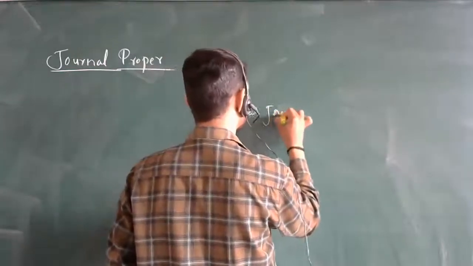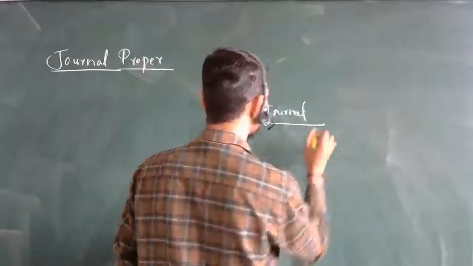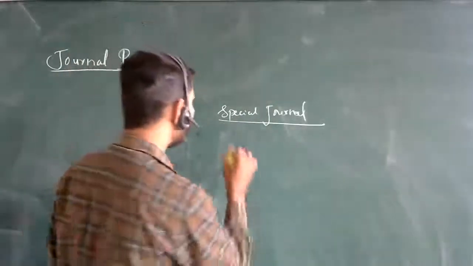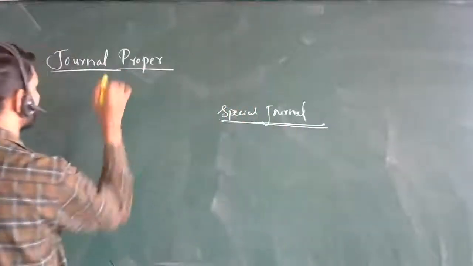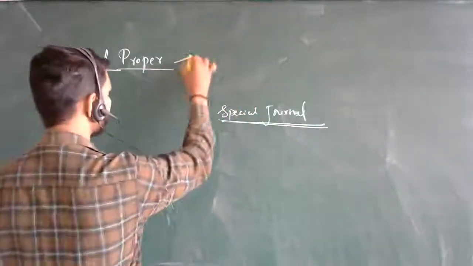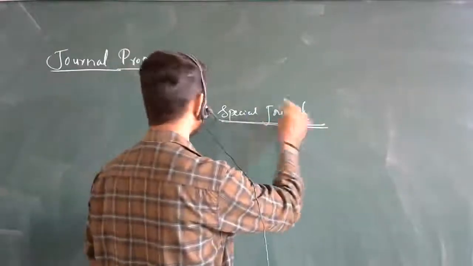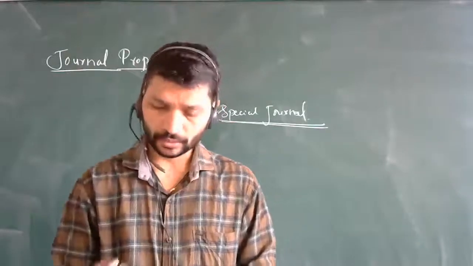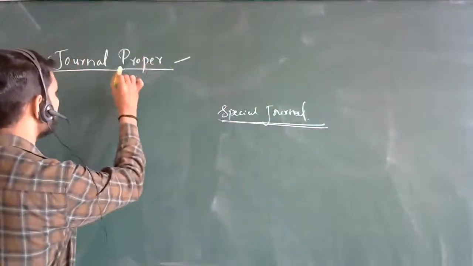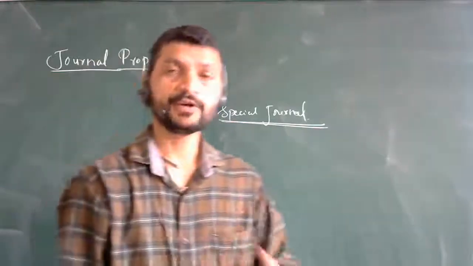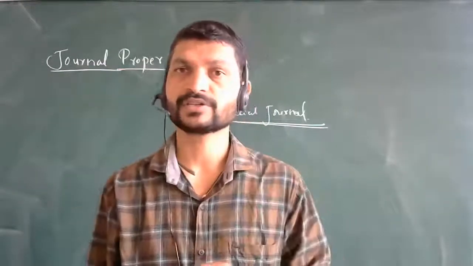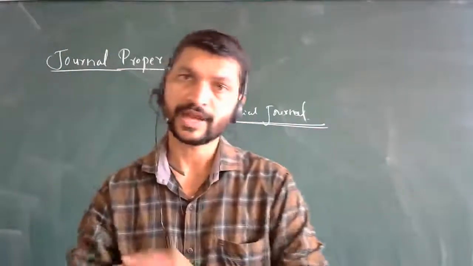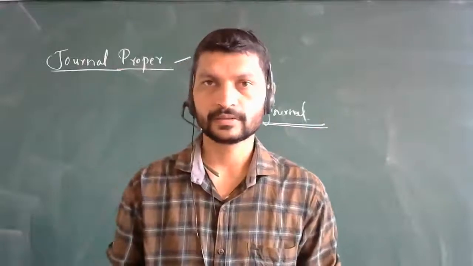So till now, what journal entries we have passed, you know? In those we are not going to get a place for these transactions, so they are recorded here. The transactions which do not get a place in those are recorded here. Now, which transactions take place, and why do we not get a place to record them there? What is the reason for that? Why are we not recording the transactions in those specific journals only? Why do we require journal proper differently? That we are going to know in today's session.